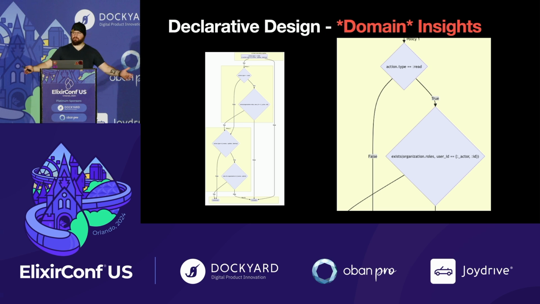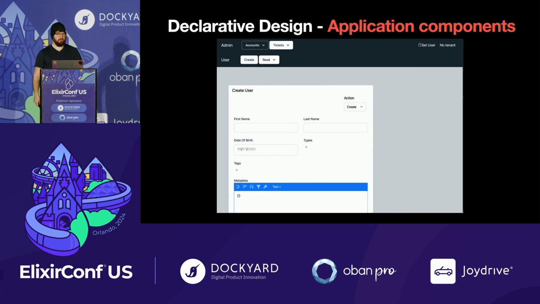Like Ash, the framework, can do these things. You can write extensions that will read this information, and this enables such a significant amount of leverage and a significant amount of speed. So we have a zero config admin UI. It knows what all your resources are, it knows what all of your actions are, it knows what all of the inputs are, and all of their types. So why should you have to hand write this, right?